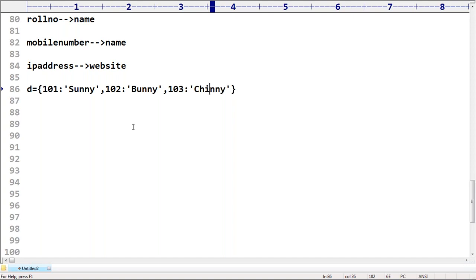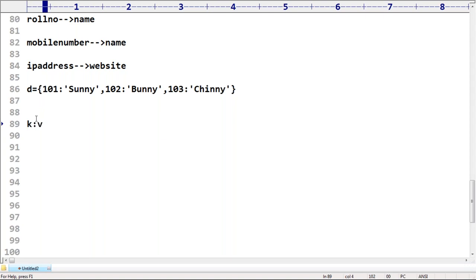Can we take the key after the value? No. The syntax is always fixed. First key, colon, and then value. Sir, I want to take the value first, colon, key. Such types of things are not allowed.